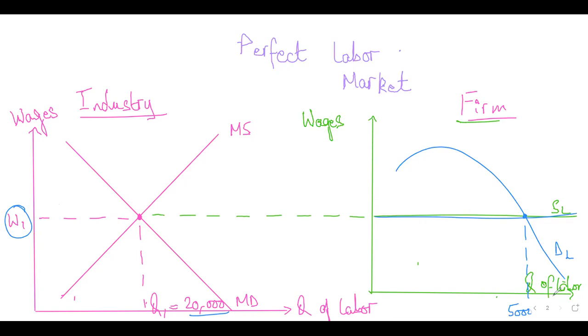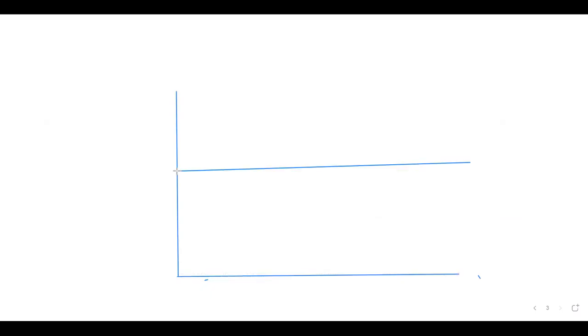What does perfectly elastic wage supply mean? Perfectly elastic supply, students, means that at a certain wage rate, you can hire as much quantity of labor as you wish to. So it's a straight horizontal line, and what it shows you is that at this particular wage rate, whatever it is, 50,000 rupees, 60,000 rupees, or whatever, you can hire as much quantity of labor as you wish to.